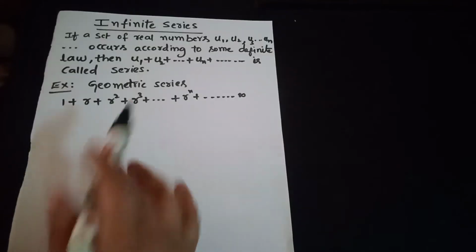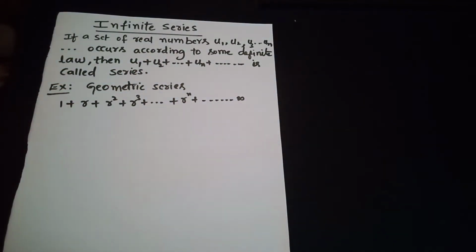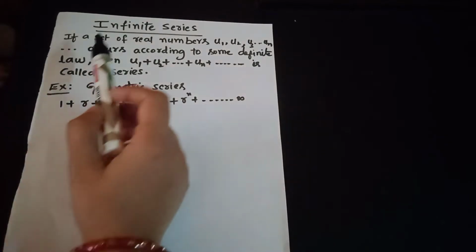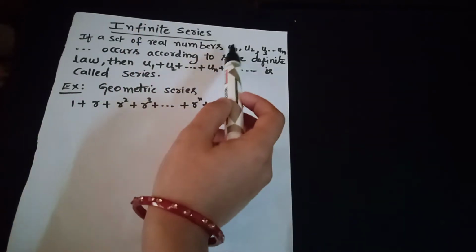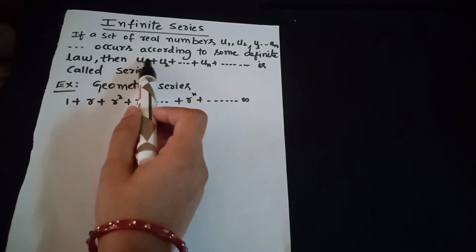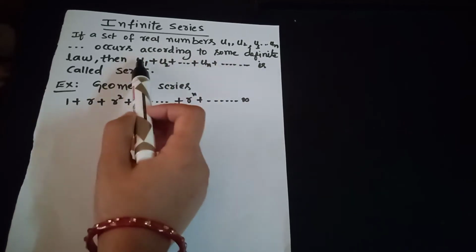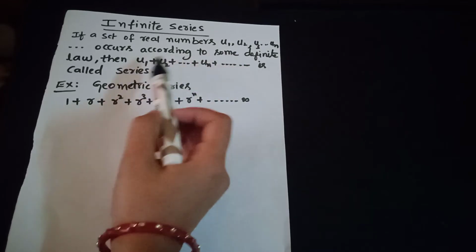This video covers the topics of infinite series and some solved problems. Infinite series definition: if a set of real numbers u1, u2, u3, ..., un occurs according to some definite law, then the sum of its terms u1 plus u2 plus ... plus un up to infinite terms is called a series.